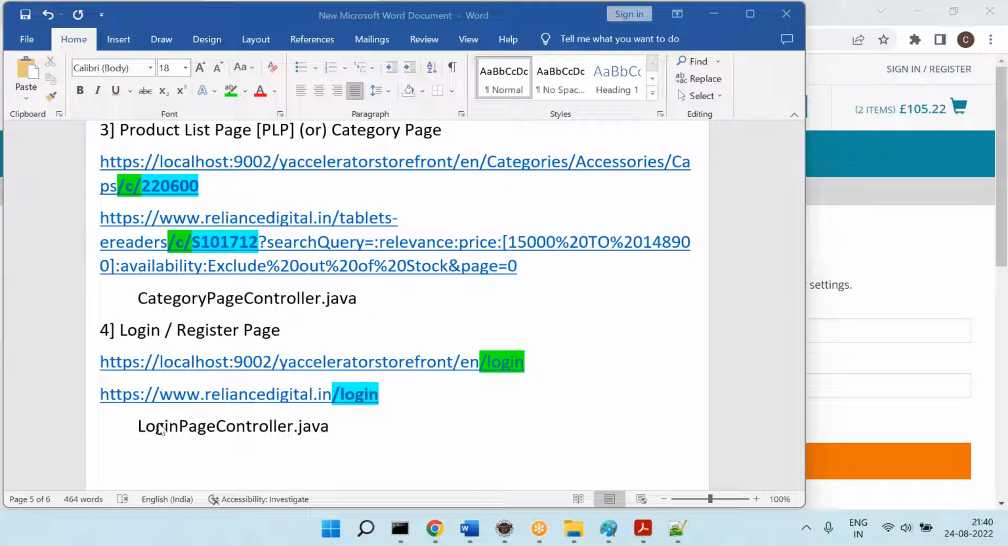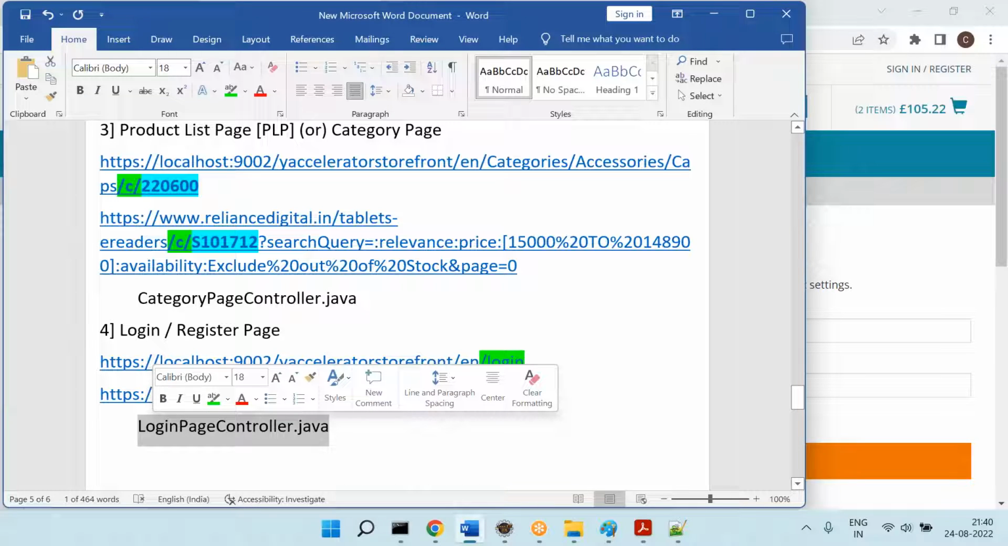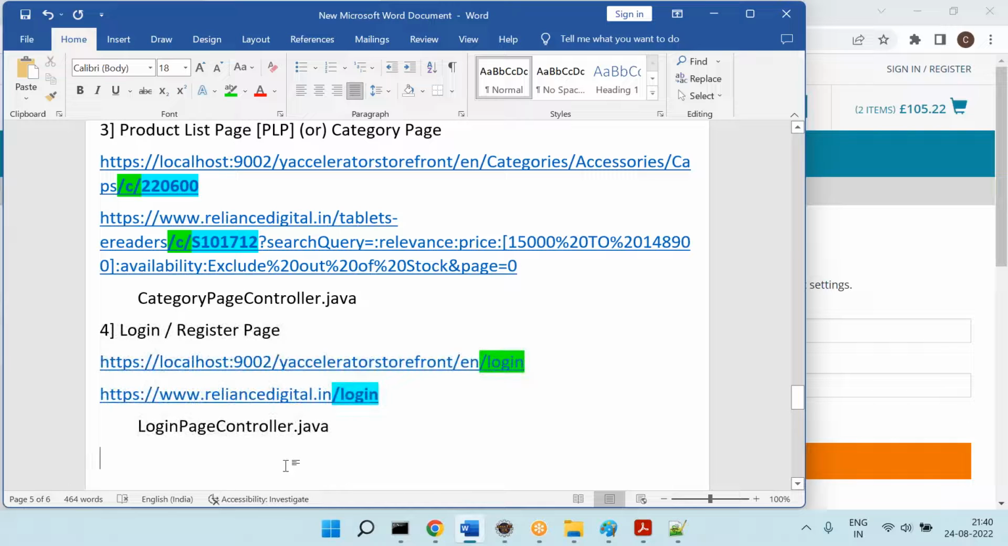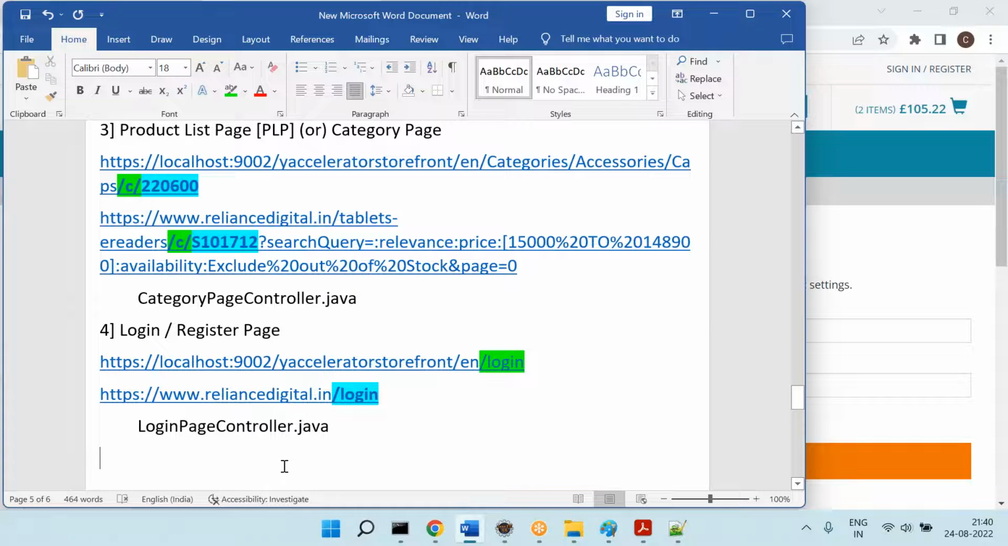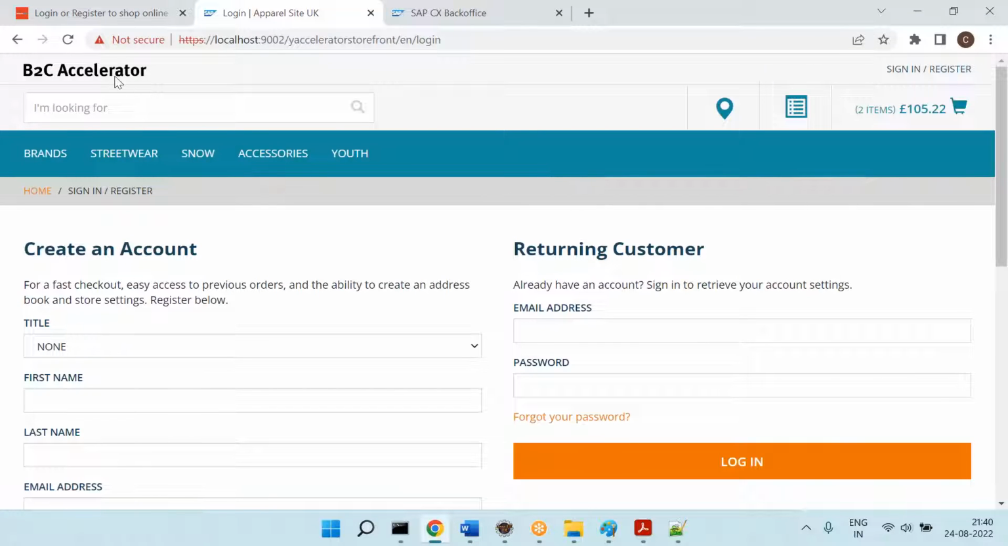Technical people should remember this file name. Functional people, you don't need to remember. At least you need to understand that, yes, there is an easy way to find out the code. That's the conclusion you need to remember. But these things you need to remember: this URL patterns, how the OOTB works, all these things. Technical people should remember this file name also to find the code in the fastest way. Okay, next.